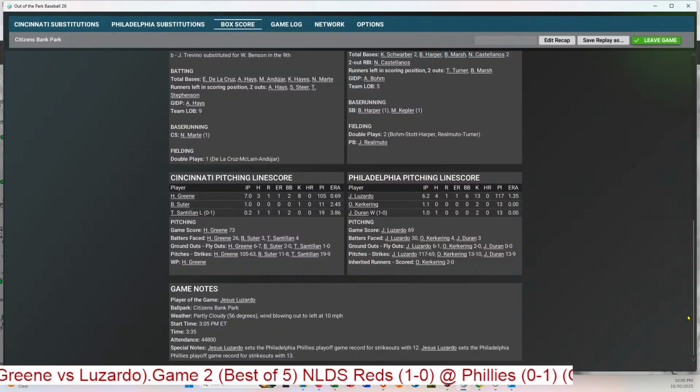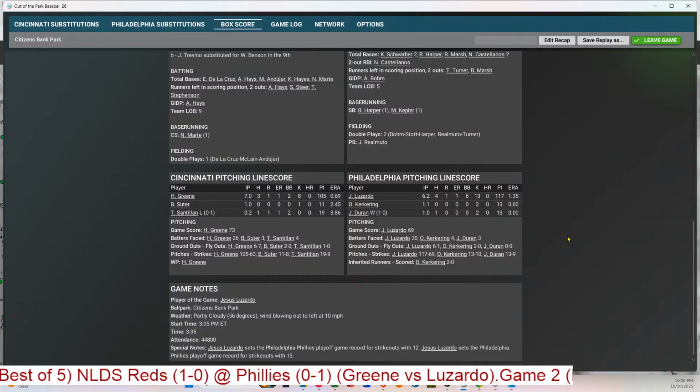I wish I could see the replay, but I can't. So we move on. And let's do the totals and recap and get ready for the next game of this game day. So 3 hours and about 30 fake minutes here at Simmons Bank Park. And Santillan will take the loss for the Reds.